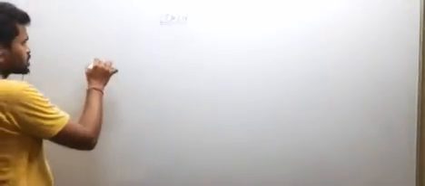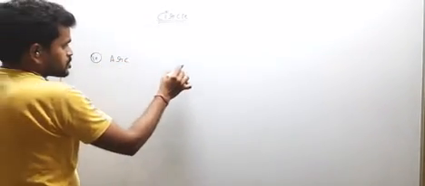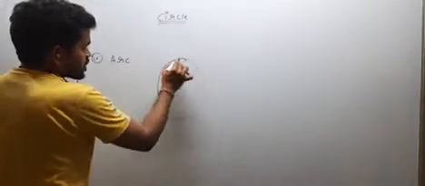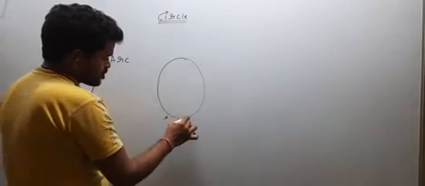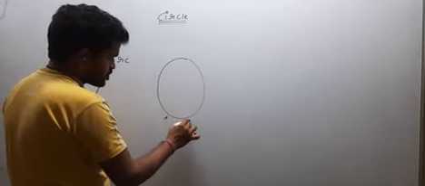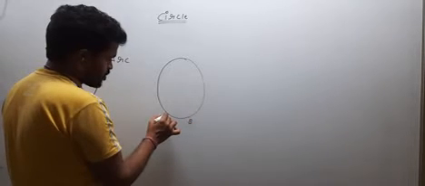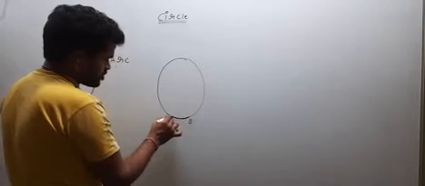After chord, we will discuss about the arc. What is arc? This is the circle. If you mark 2 points on the circle, this part is called the arc of the circle.